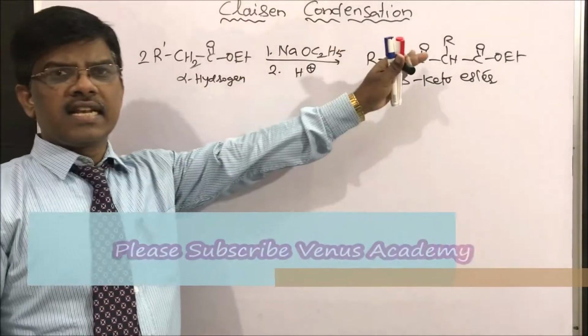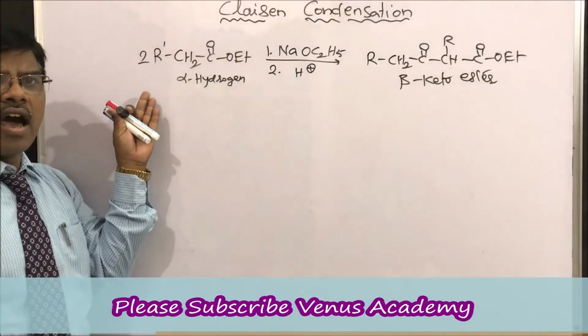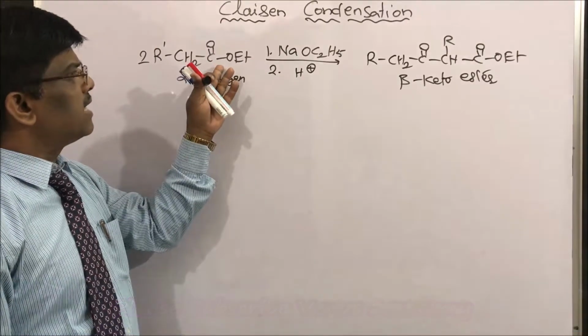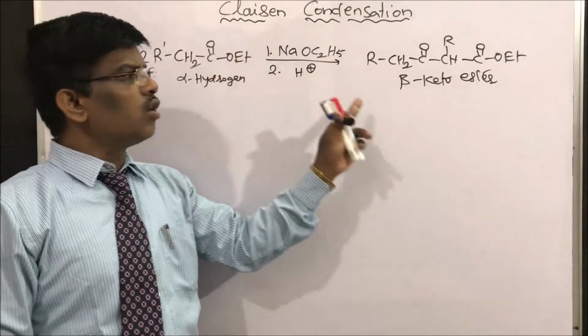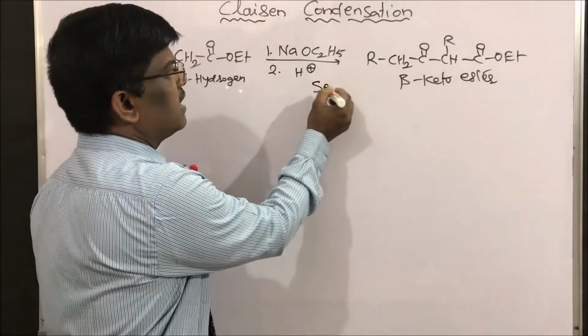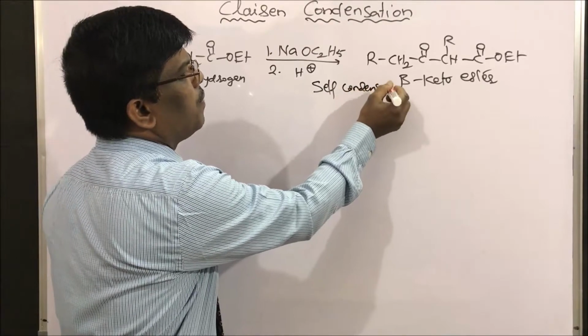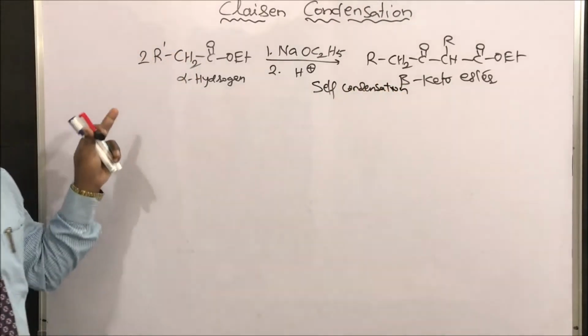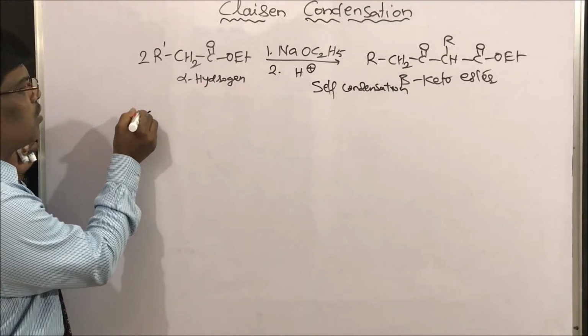Claisen condensation is the reaction that takes place in compounds having alpha hydrogen containing esters, in the presence of a strong base like sodium ethoxide, which undergo self condensation to give a beta keto ester. So based on this we can prepare very important synthetic compounds.